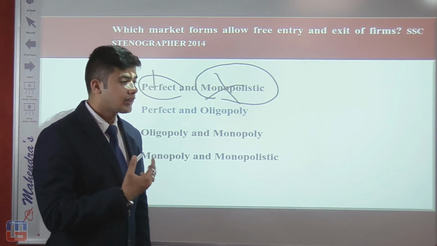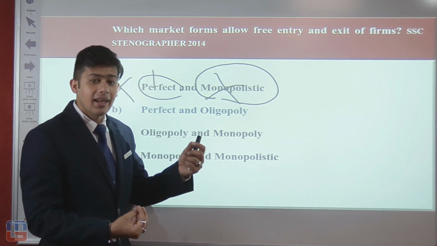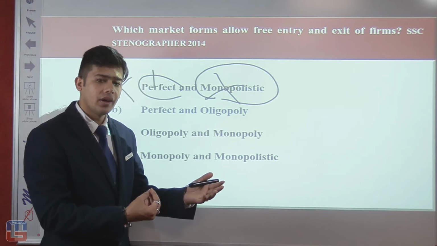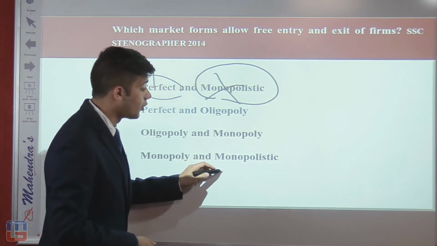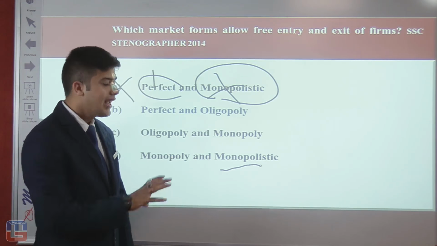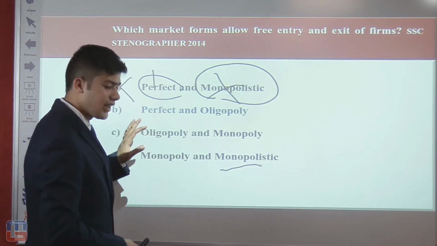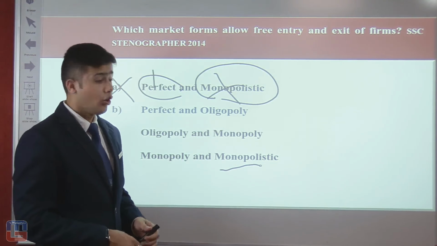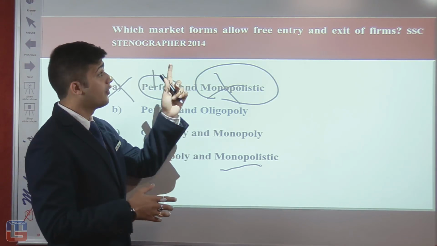For example, if we discuss two inventions, the invention of the IC, in which we have Intel and Tesla. Now these two are leaders, but Intel has a different sort of mastery in its IC, and Tesla has a different sort of mastery. So that is monopolistic. If any particular market has monopoly features, that market will be monopolistic. And if it's a market in which there is a single seller for a particular product, that is a monopoly. But neither in the monopoly nor in the monopolistic can we say that we have a market in which there is free exit and entry of firms.